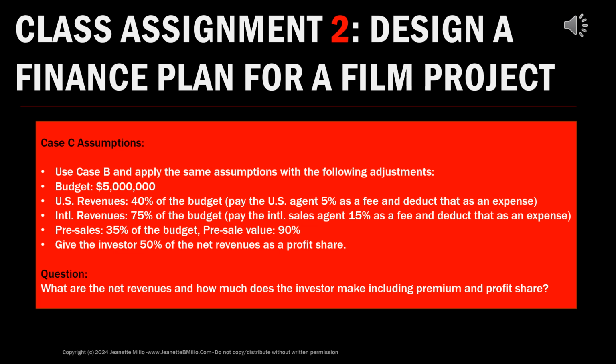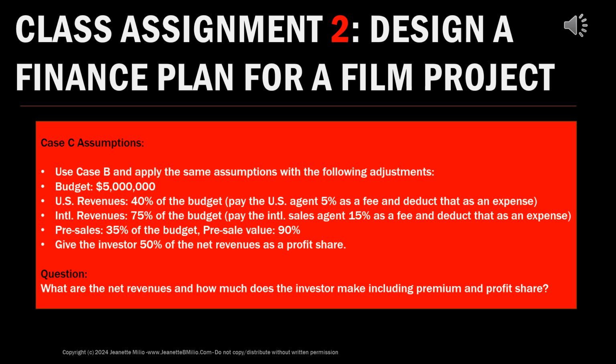You're going to have pre-sales of 35% of the budget, but the bank will only give you a 90% loan on that, not 100% as we did in our example. The pre-sale loans will be discounted by the bank to reflect 90%. And the investor will get a 50% profit share. So I want you to take the profits that will be allocated at the end and give the investor 50% of that. And then the question would be, once the net revenues are generated, the investor gets 50% profits.